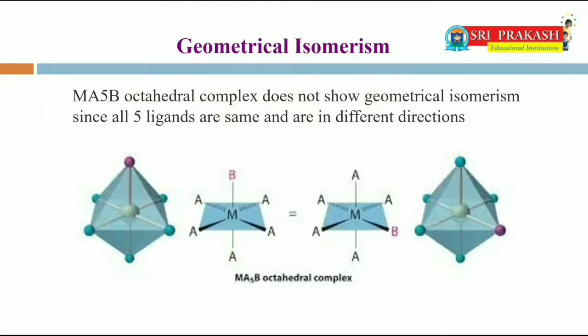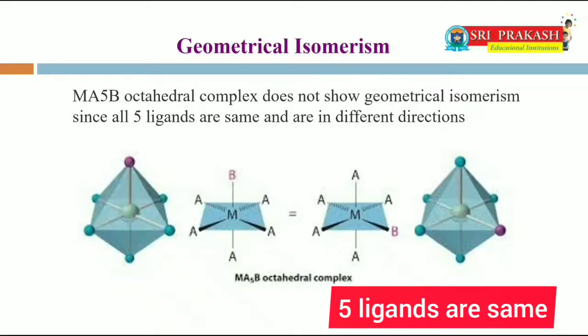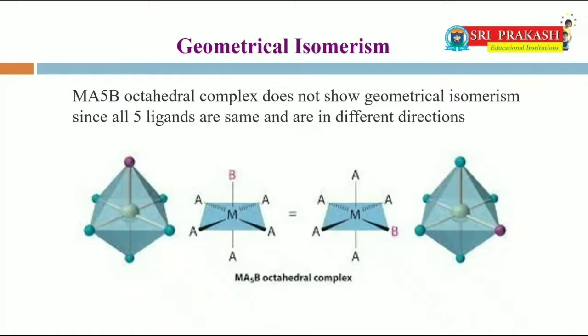MA5B type model. MA5B type model octahedral complex does not show geometrical isomerism since all 5 ligands are same and all the ligands are in different directions. So geometrical isomerism is not possible with MA5B model.